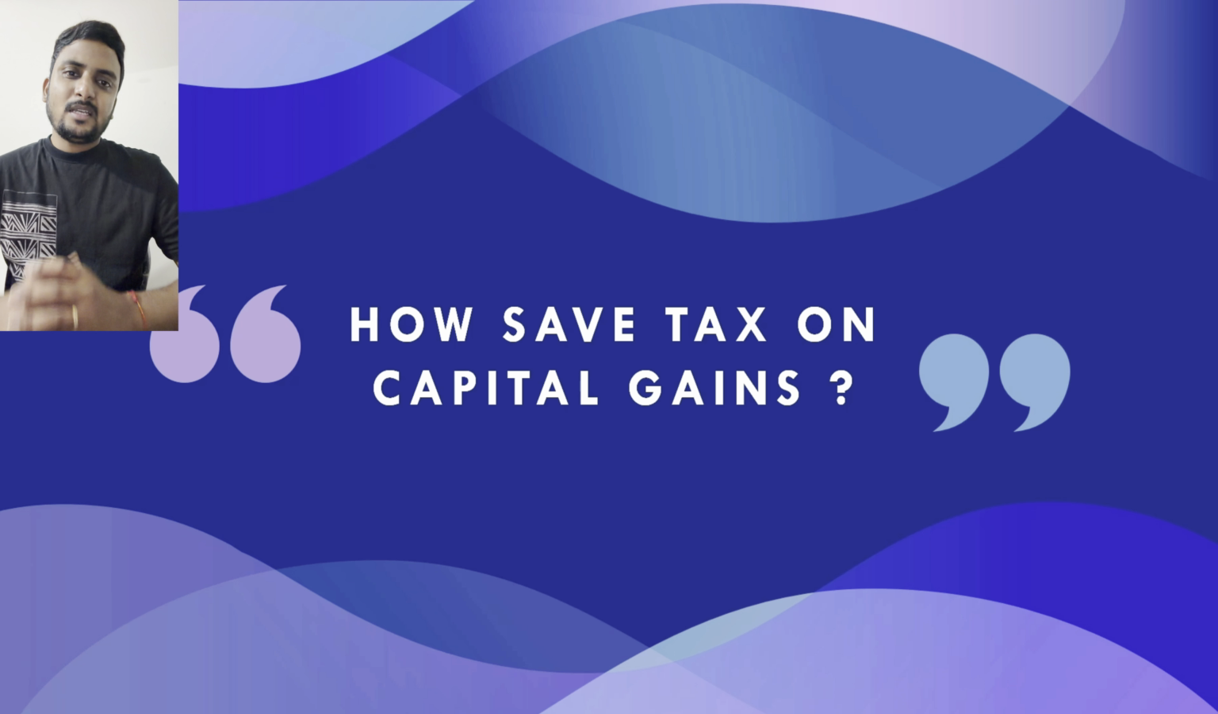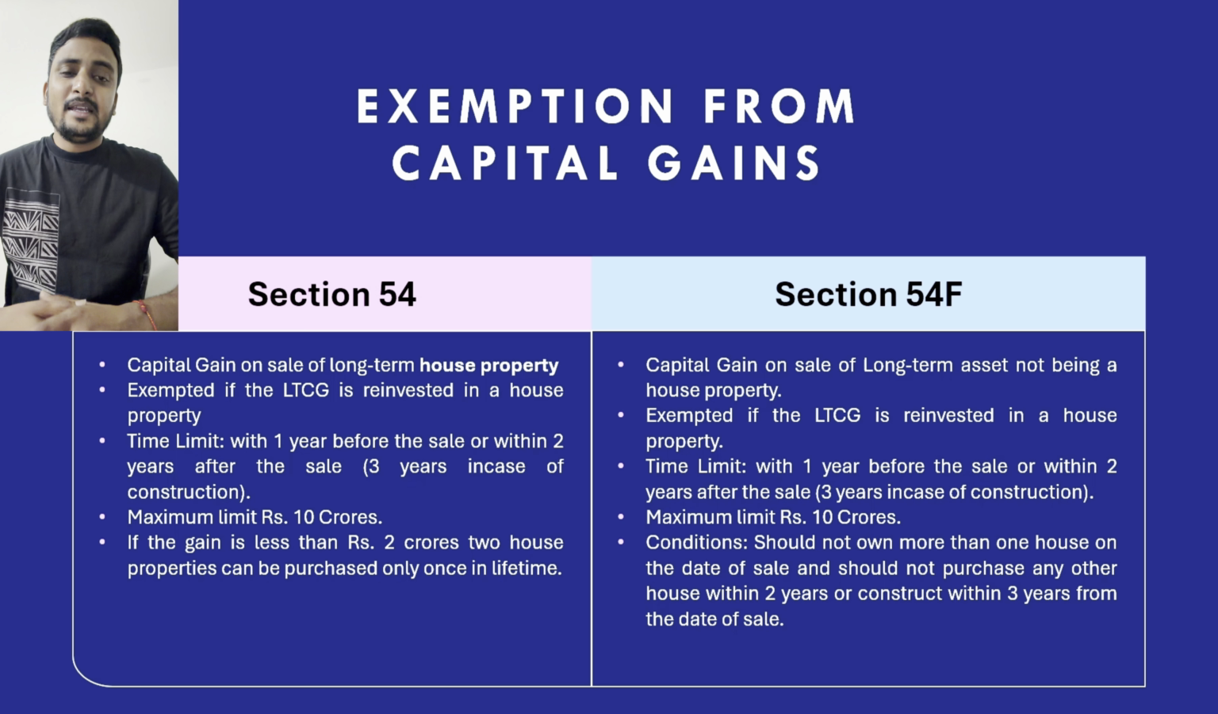So let's discuss the main topic of our video, how to save tax on capital gains. In income tax, we have multiple ways to save tax on different types of income. With respect to capital gains, let's discuss two important sections which are relevant for everyone. First, let's discuss section 54.